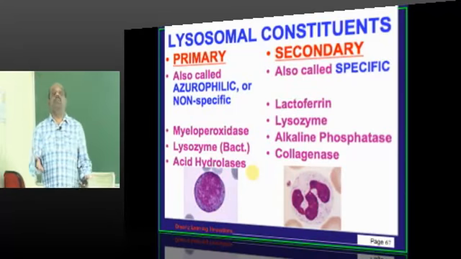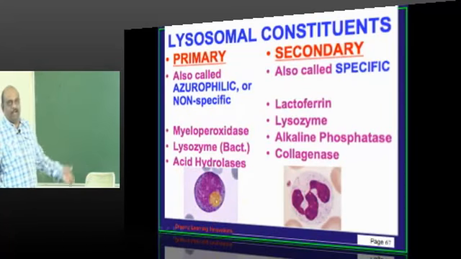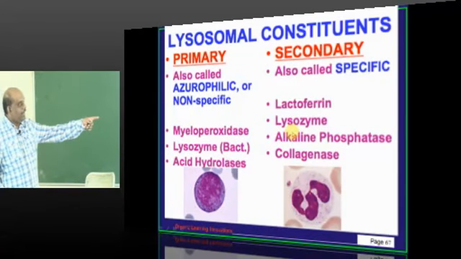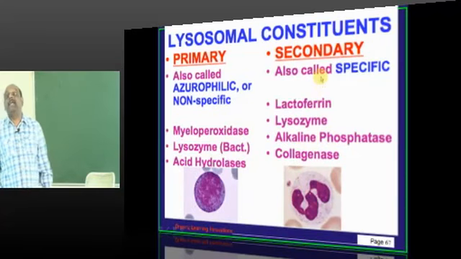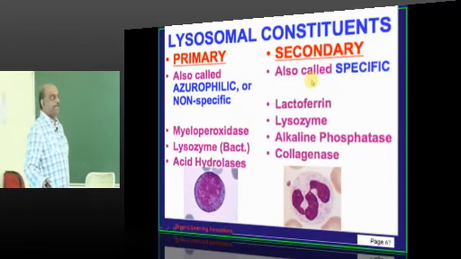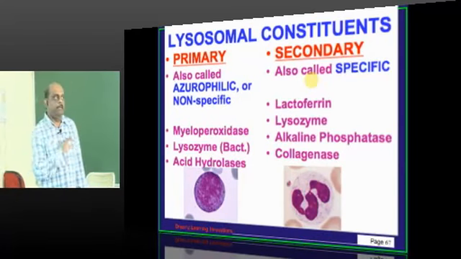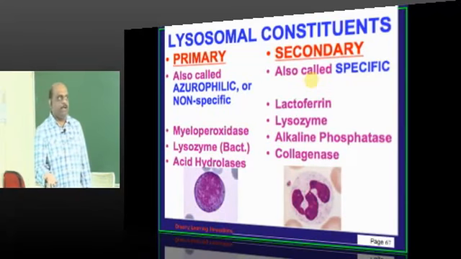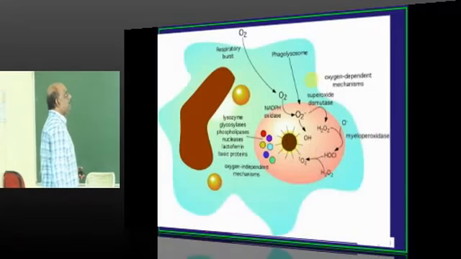Primary are also called azurophilic in their nature. Myeloperoxidase, lysozyme, acid hydrolases, these are all primary constituents. Whereas lactoferrin, then lysozyme, collagenase, alkaline phosphatase, they are all called secondary constituents. A lot of times this is a favorite question in the AIIMS question bank as to which are primary, which are secondary constituents, which are specific, which are non-specific. For that matter, your myeloperoxidase is an example of a non-specific primary constituent of the lysosome.